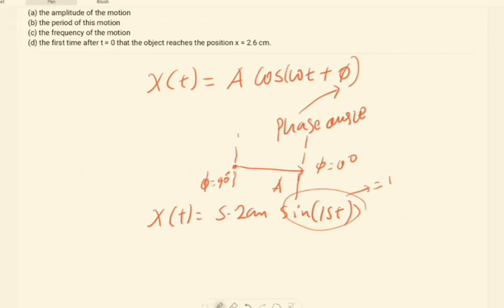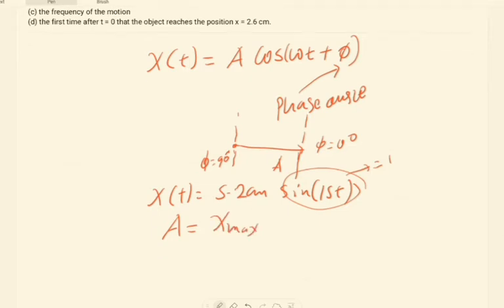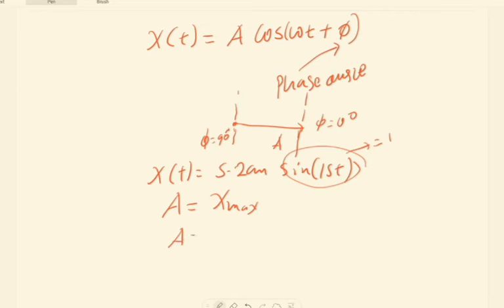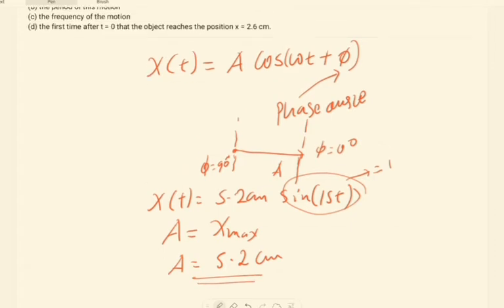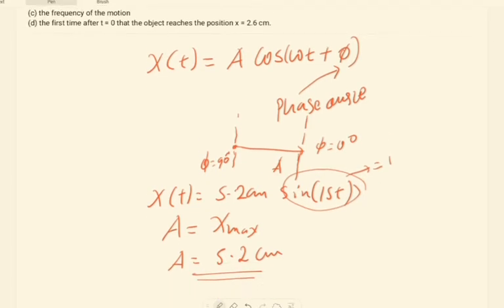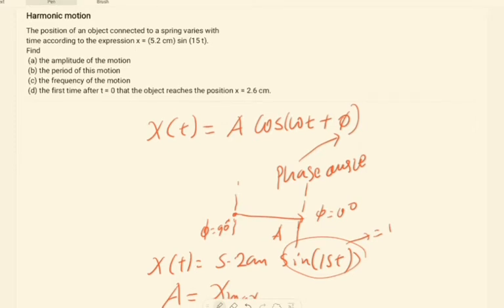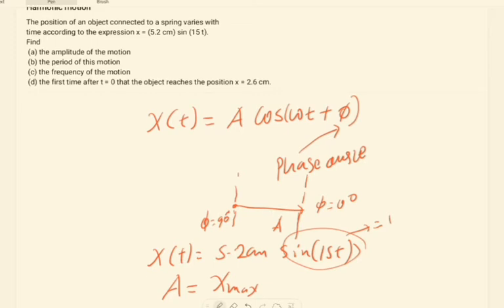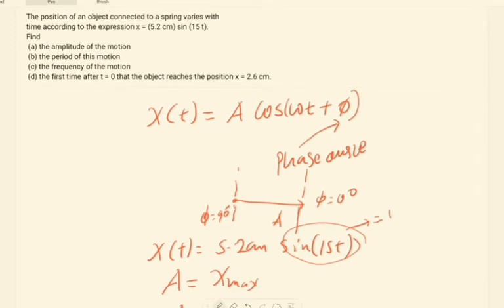So the maximum amplitude, or simply A, x max, equals 5.2 centimeters. This gives you the amplitude. Finding the amplitude from the wave expression of position is simple.